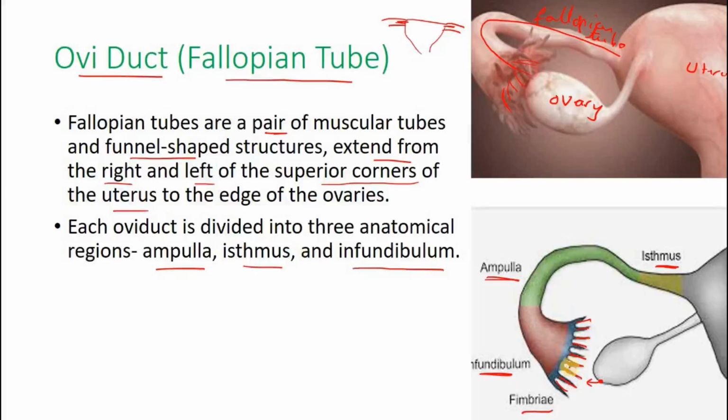Right? You see, the fimbriae will collect the released egg, and this released egg is passing from the infundibulum into the ampulla, and from the ampulla it passes and moves into the uterus. But by the time it reaches the uterus, it may take 3 to 4 days, and it dies. But if in the fallopian tube, somewhere here in the fallopian tube, the egg meets a sperm cell, then fertilization will occur. Right? We'll see about that a little later.